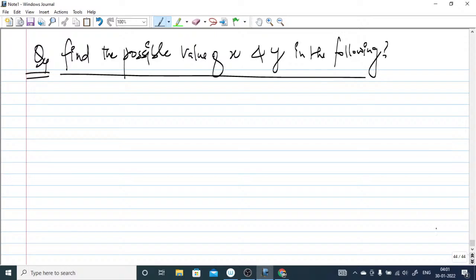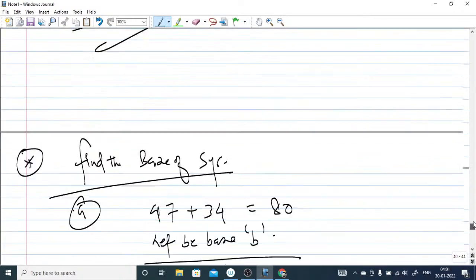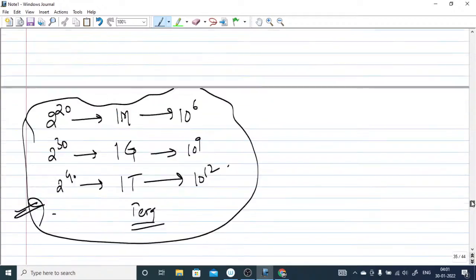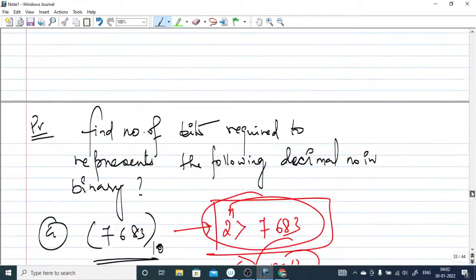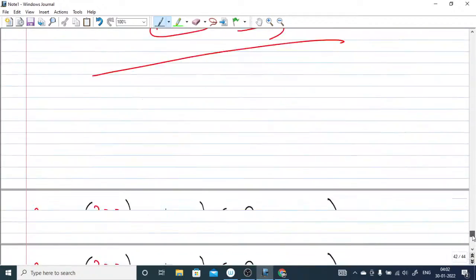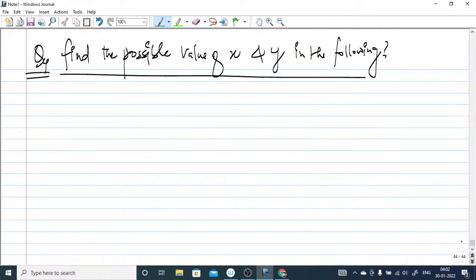I have given you the basics here, and I'm just talking about the basics of number system right now. I cannot directly jump to that concept, but I will definitely answer. How to find memory capacity, we will talk about that.